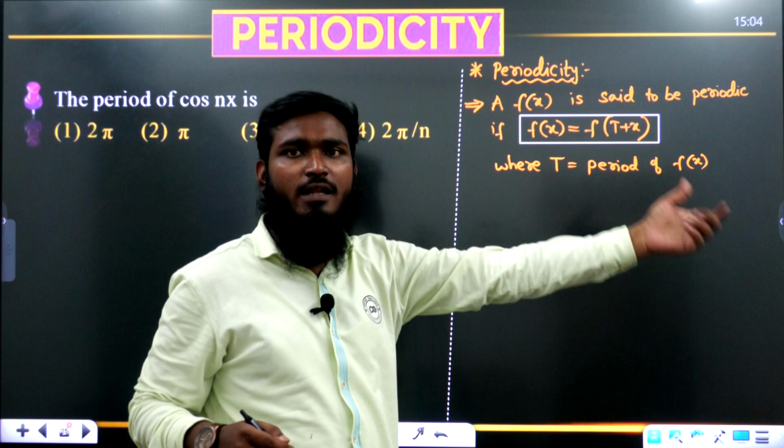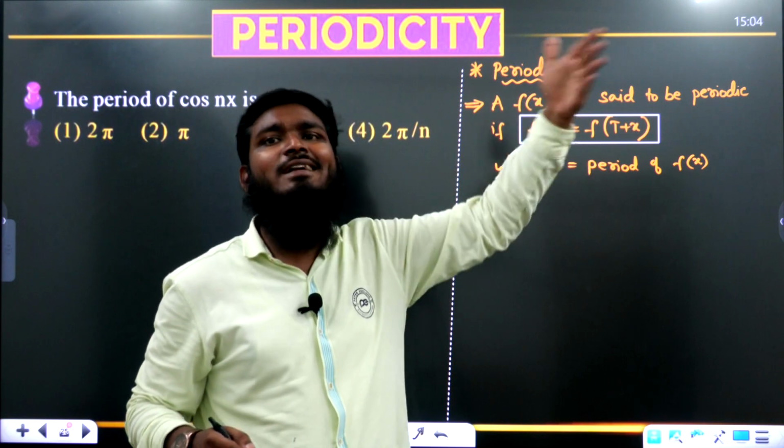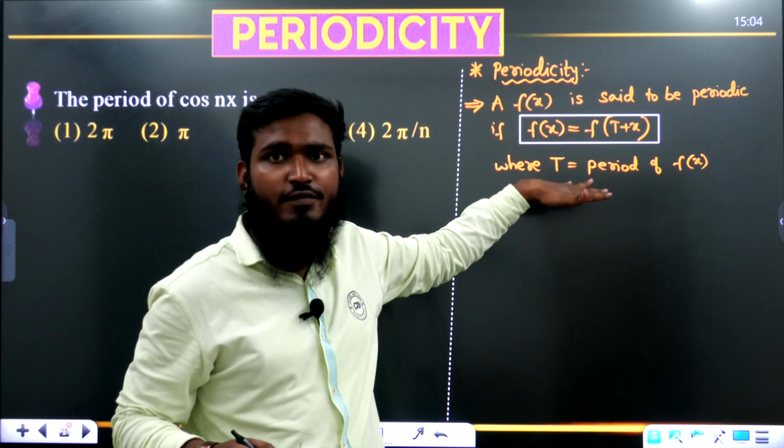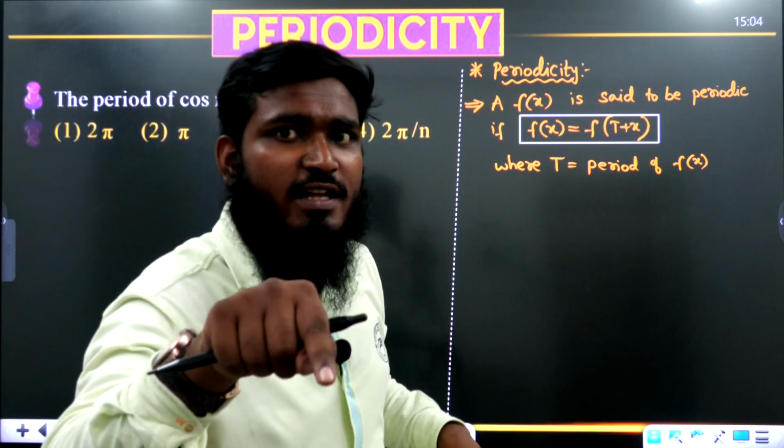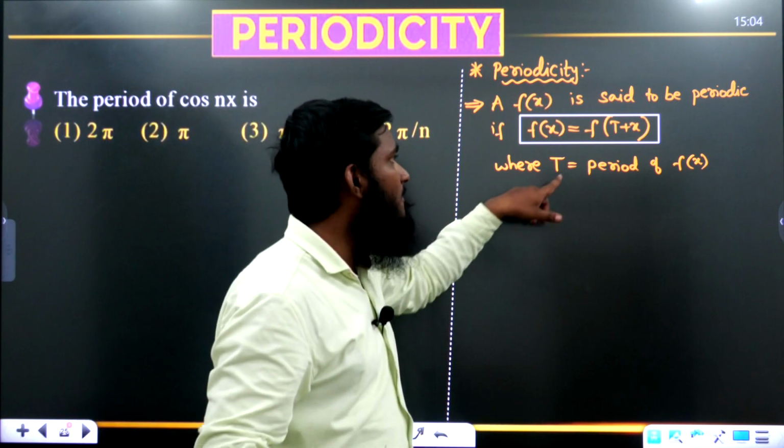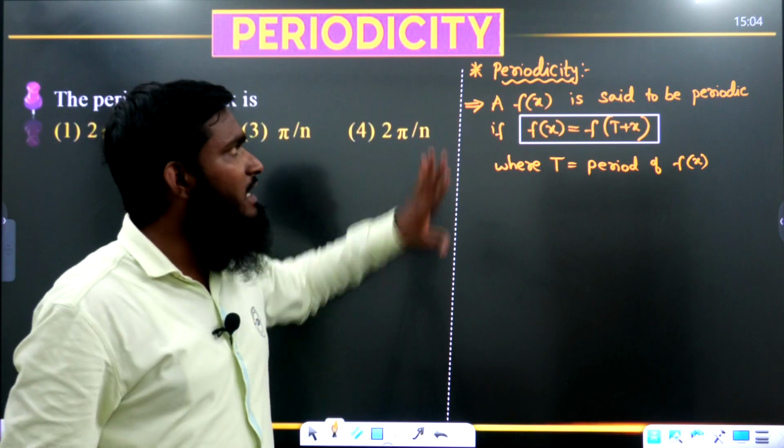Again, whichever t value you have taken, the condition is satisfied. So we can get a number of t values for which the condition is satisfied. But what is the least positive value we are having? That will become the period. Okay, this is the condition I have told you.